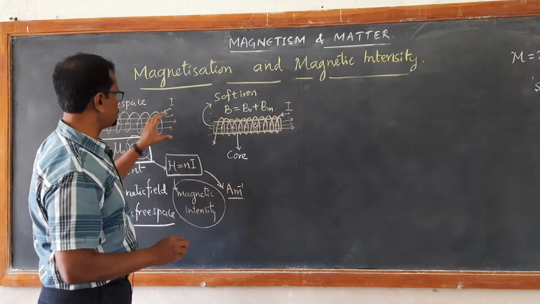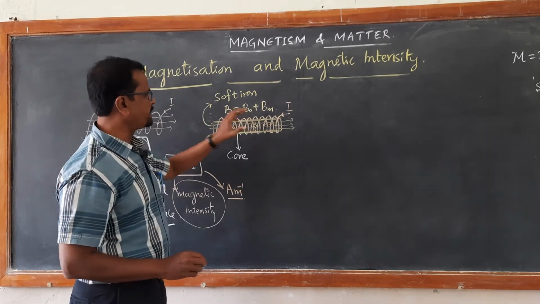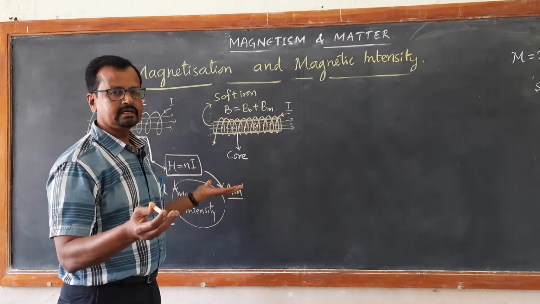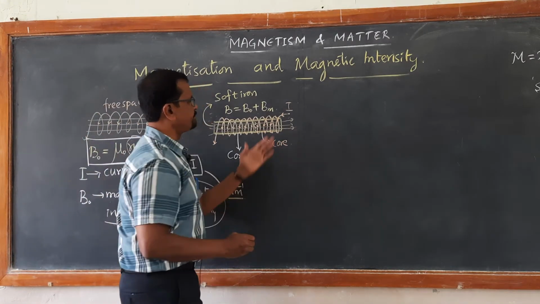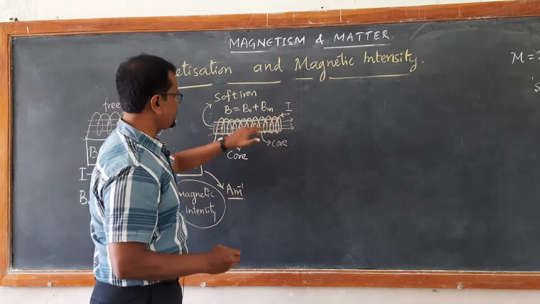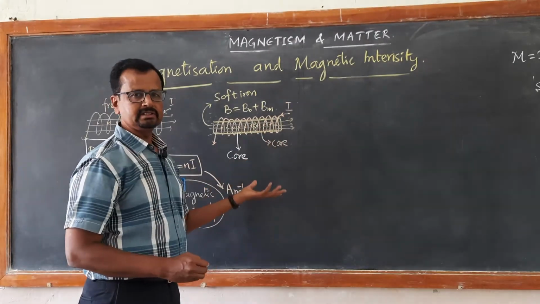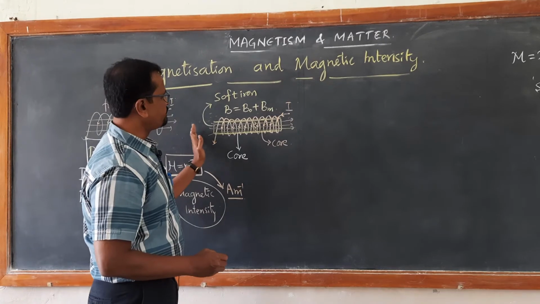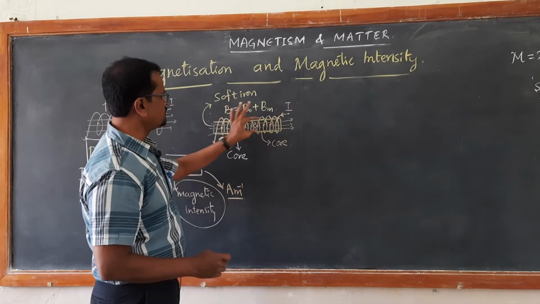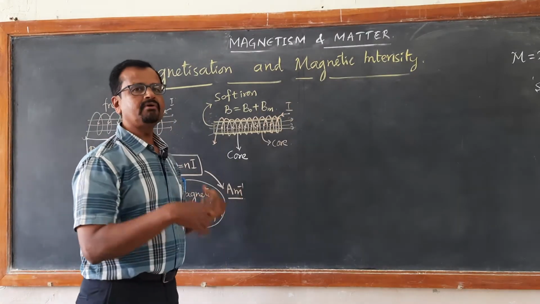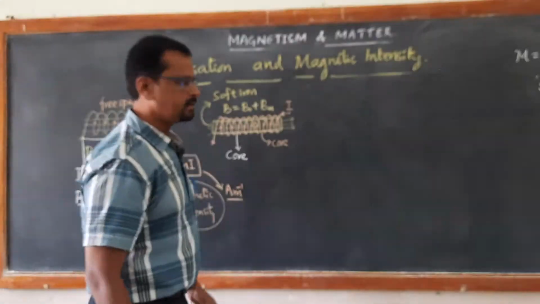Now let us consider the same solenoid introduced with a core material, say a soft iron core. This is called the core. Now if we pass the current, as we increase the strength of the current, the magnetic intensity increases. As a result, the magnetic field also increases. The magnetic field produced inside the core material will now be of higher strength, and this is due to the magnetization that takes place in the core material.